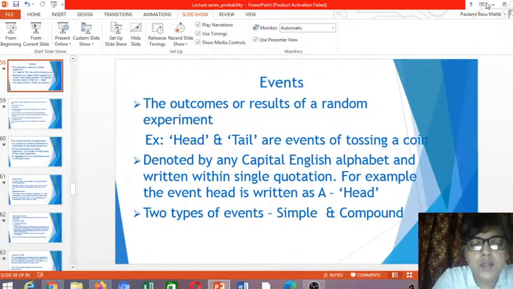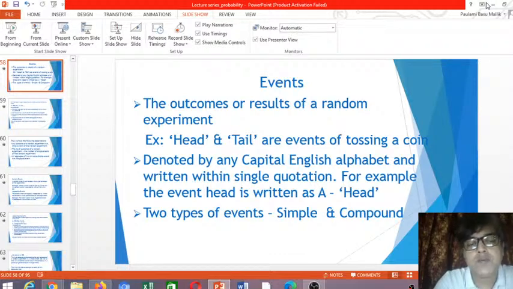Hello and welcome back to my course in probability theory. In the first class on probability theory, we gave you the concept of random experiment, which I think is the most important part of the theory of probability. By this time, I think you have understood the concept of random experiment because it is the base of probability theory.